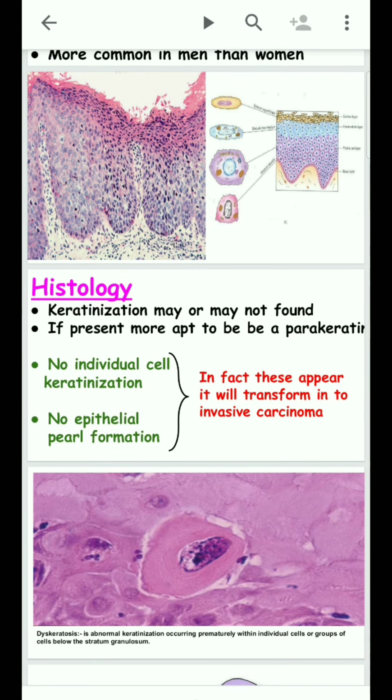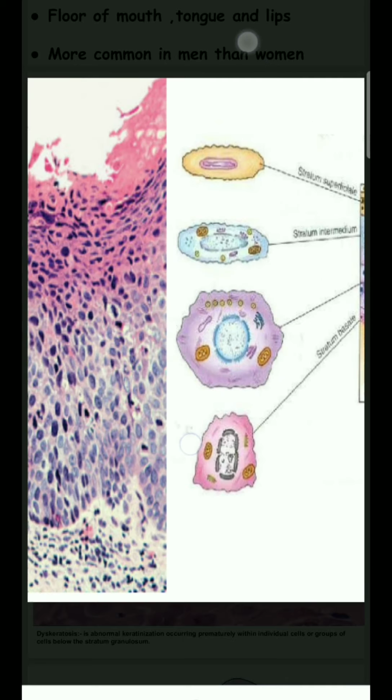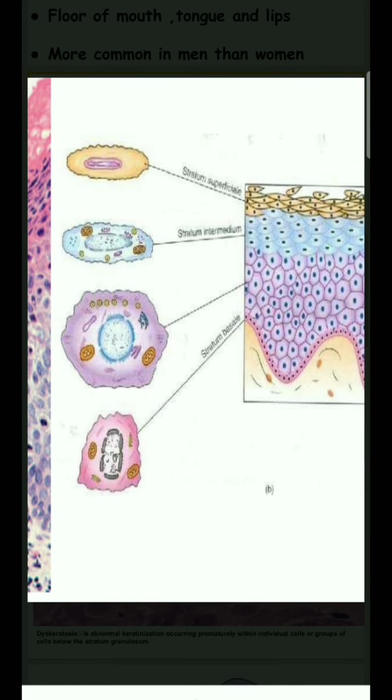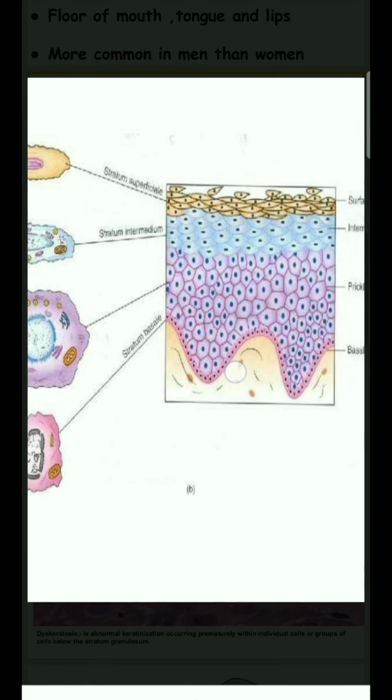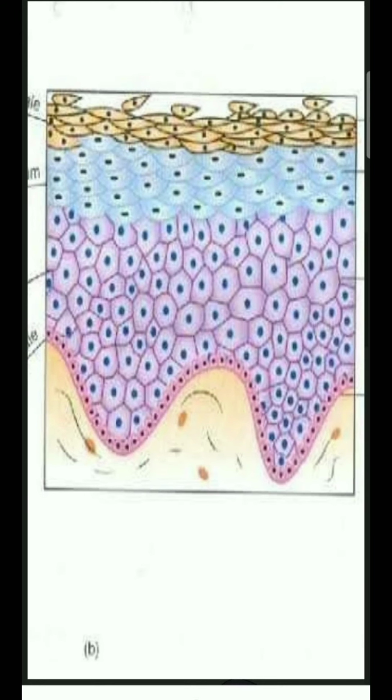What is keratinization? In our oral mucosa there is a stratum basale layer. If the stratum basale matures into stratum spinosum, then stratum spinosum matures into stratum granulosum, and stratum granulosum matures into stratum corneum, this process of maturation is called keratinization.